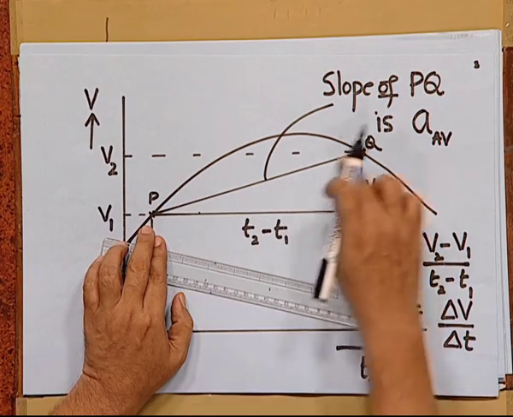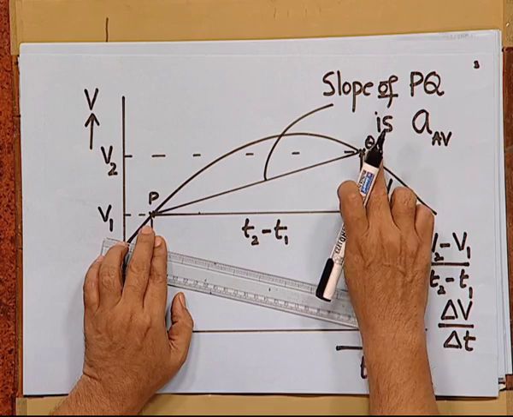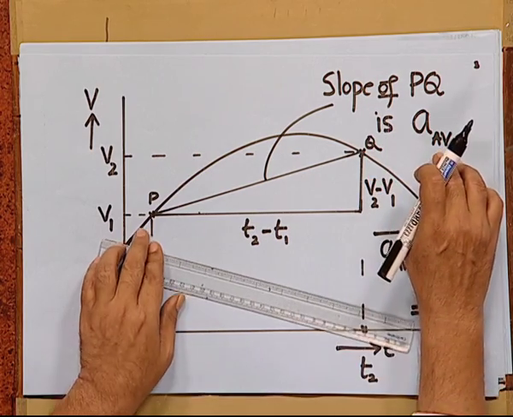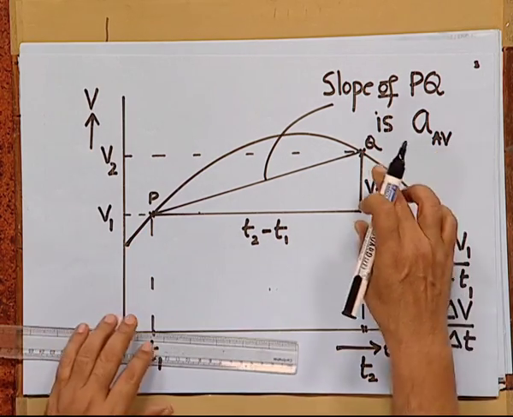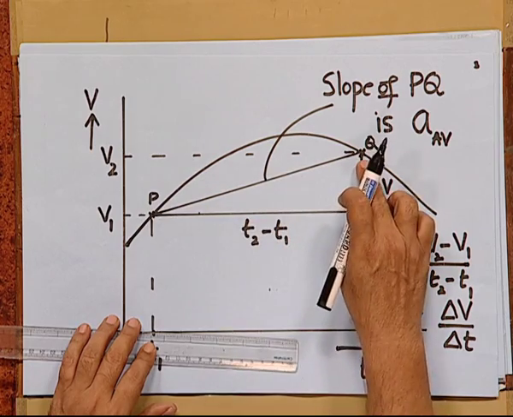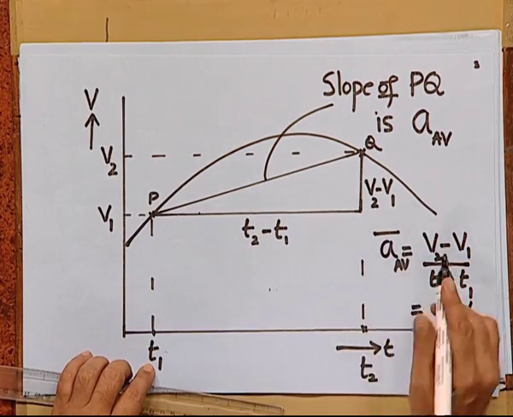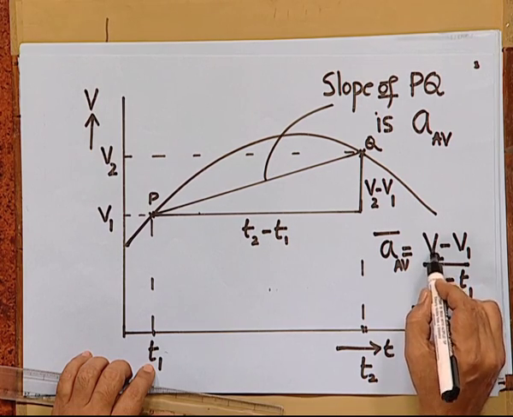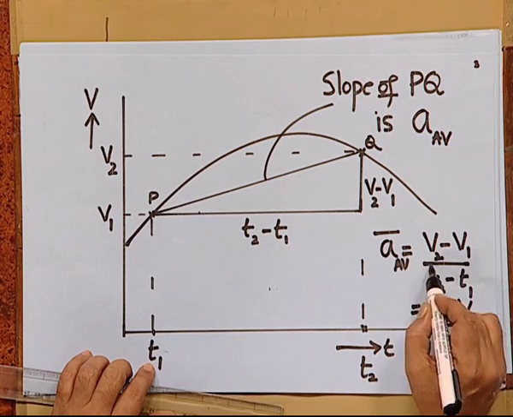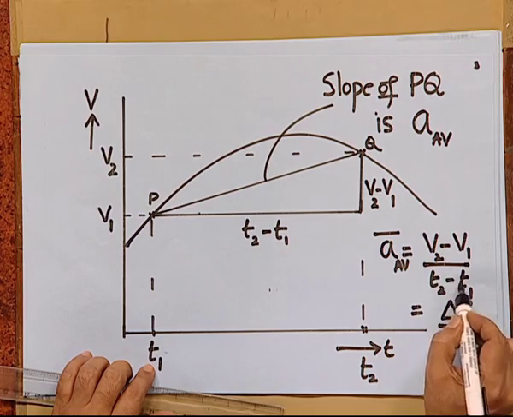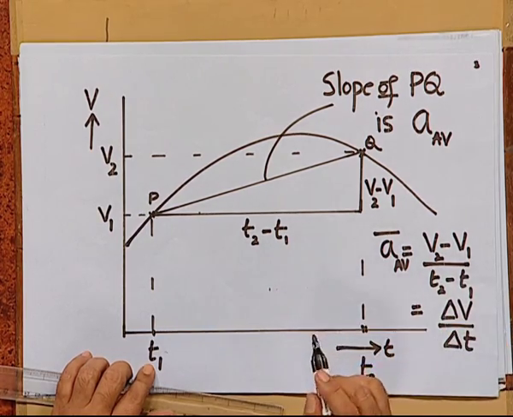The slope of this line p q is called the average acceleration. Average acceleration in the interval time t1 to t2 is defined as change in velocity, that is v2 minus v1 divided by t2 minus t1, which is represented as delta v by delta t.